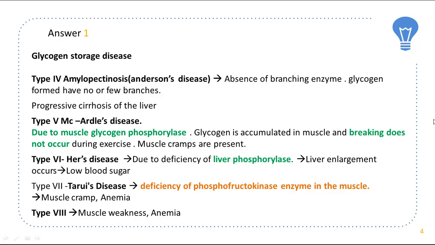Type 5 is McArdle's disease. This is due to deficiency of muscle glycogen phosphorylase. Glycogen is accumulated in muscles and breaking does not occur. Type 6 is Hers' disease. This is due to deficiency of liver phosphorylase. There is liver enlargement and low blood sugar. Type 7 is Tarui's disease, deficiency of phosphofructokinase enzyme in the muscle. There are muscle cramps and anemia. Type 8 is associated with muscle weakness and anemia.